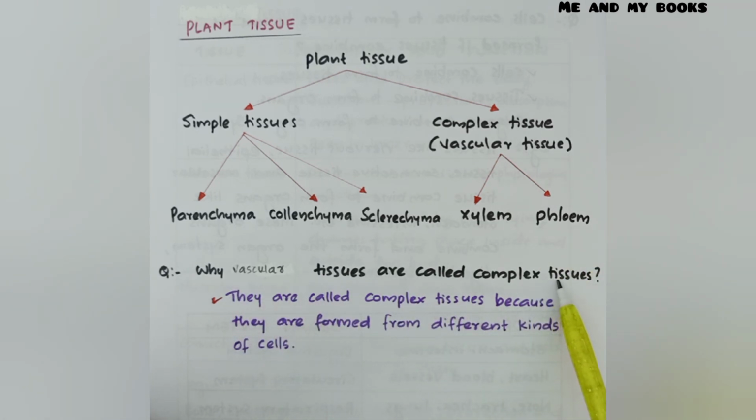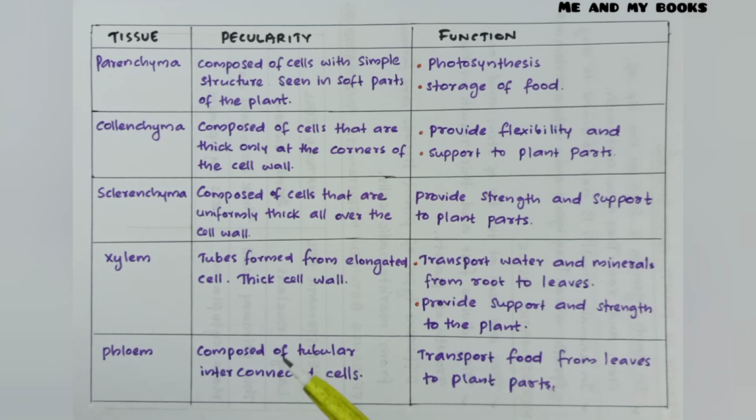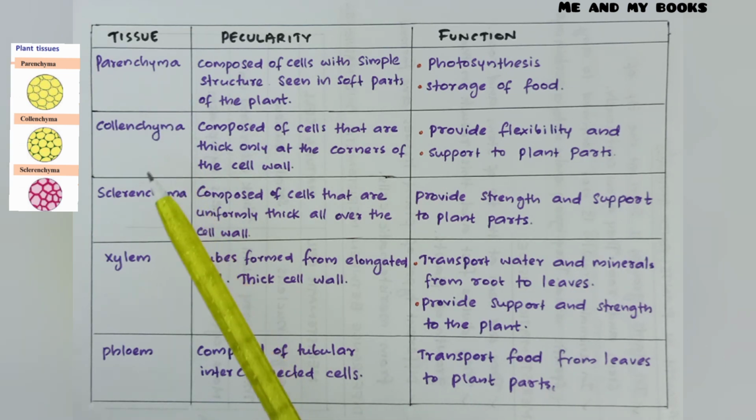Why are vascular tissues called complex tissues? They are called complex tissue because they are formed from different kinds of cells. So they are called complex tissues. So the different types of tissues seen in plants are parenchyma, collenchyma, sclerenchyma, xylem and phloem.